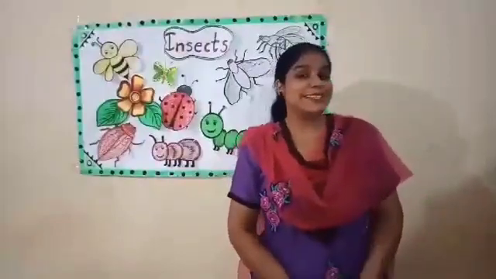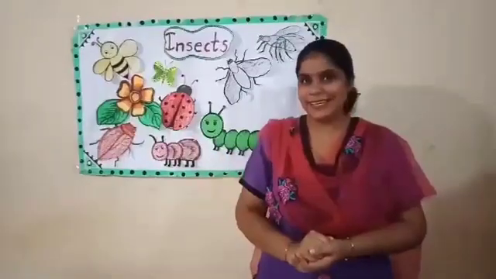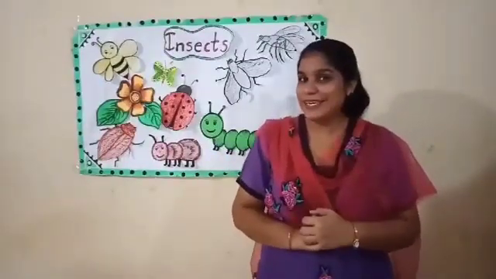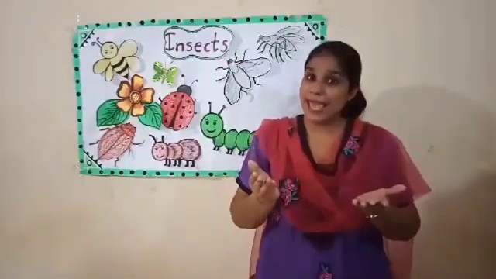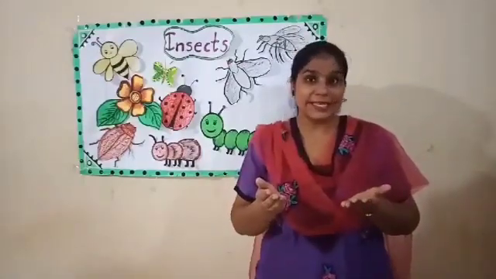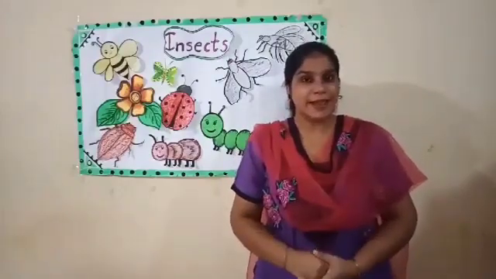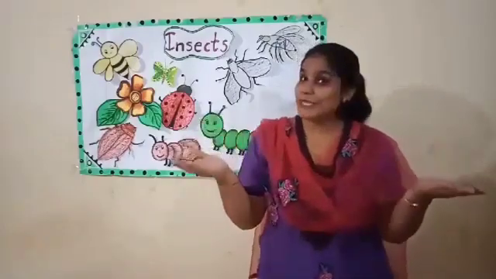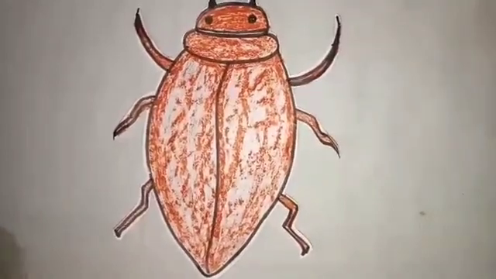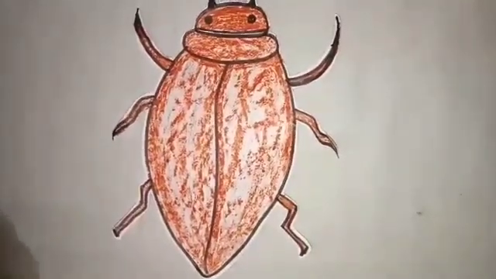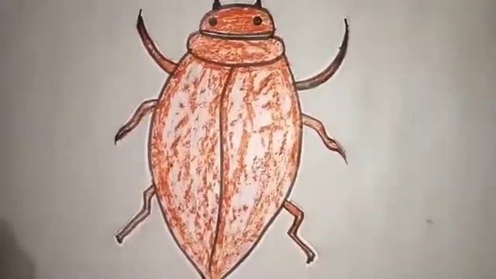Do you know, children, what is an insect? Can you tell me? Okay, I will tell you. An insect is a small animal. So children, let's learn more about them. Kids, an insect is a small animal. Now we will learn some of the insects. So let's see.